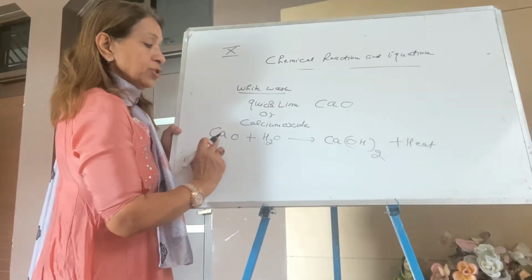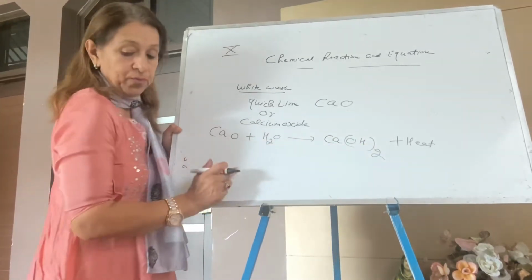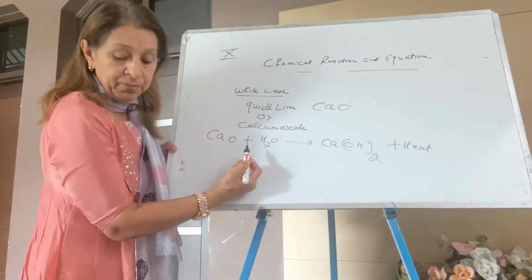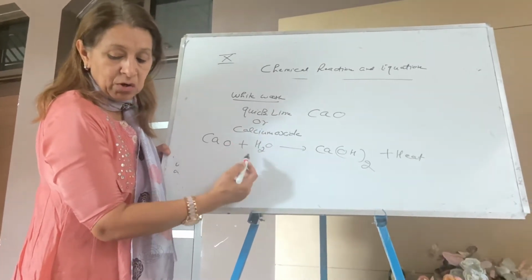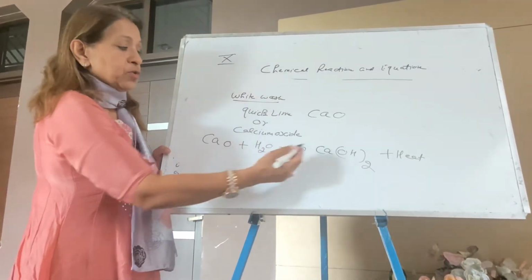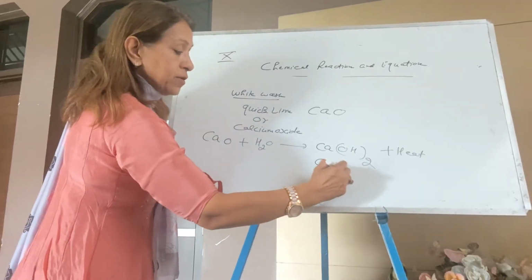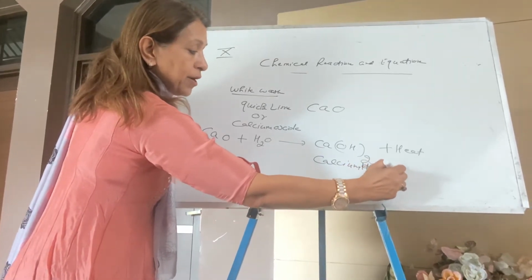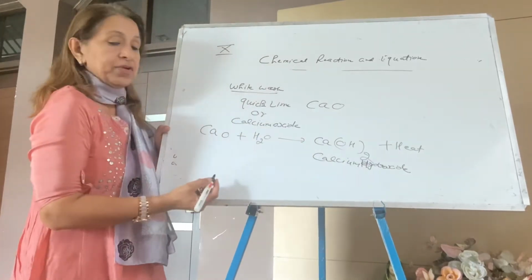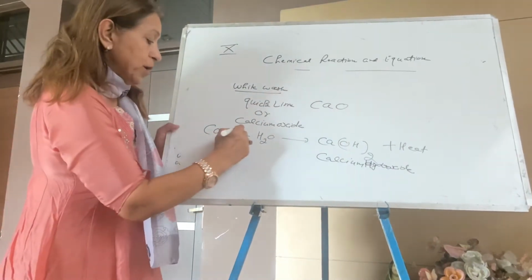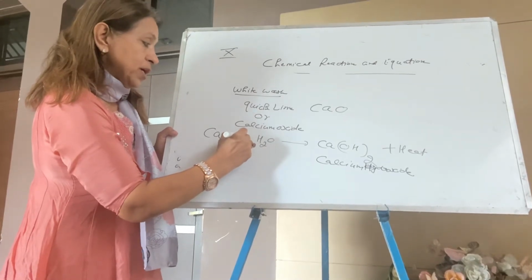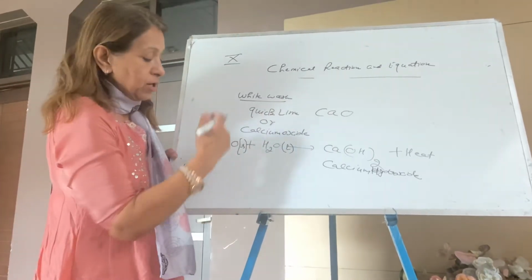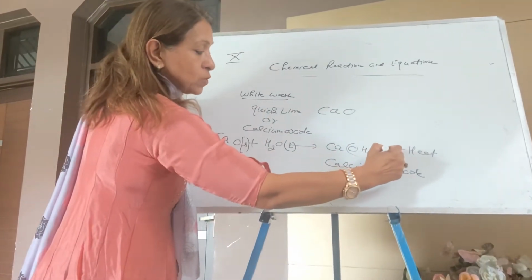The reaction is balanced. Calcium is 1 and oxygen is 2, H is 2. So they're asking about this. Name the element X. Element X is quicklime or calcium oxide. And what happens when it is dissolved in water? Your answer is this. It's calcium oxide, but on dissolving in water, it gives calcium hydroxide along with a large amount of heat. So the reaction is exothermic. You can put the physical state even. Calcium oxide is a solid, water is liquid. When the solid is dissolved in liquid, it becomes aqueous.